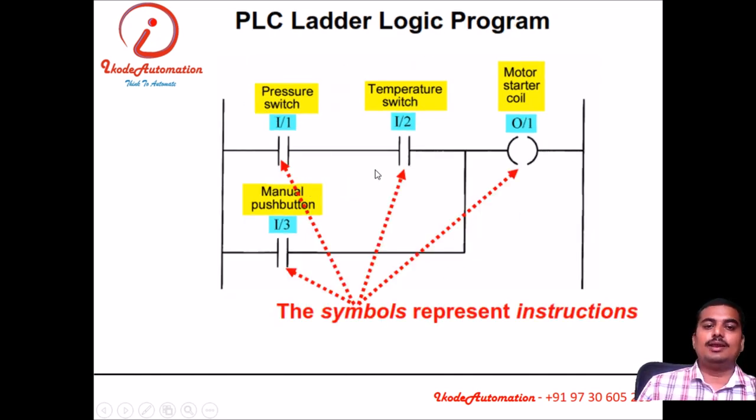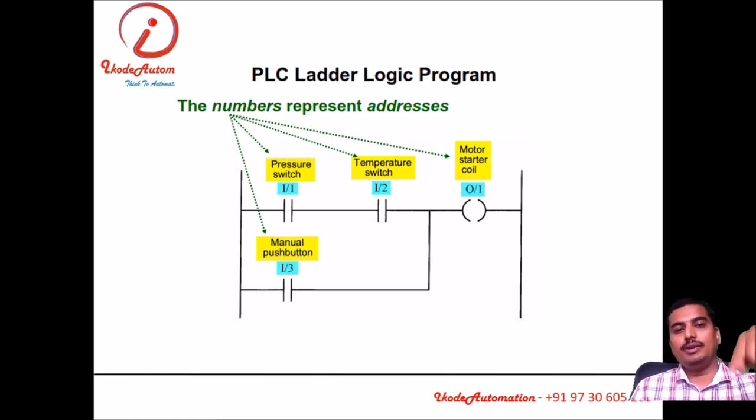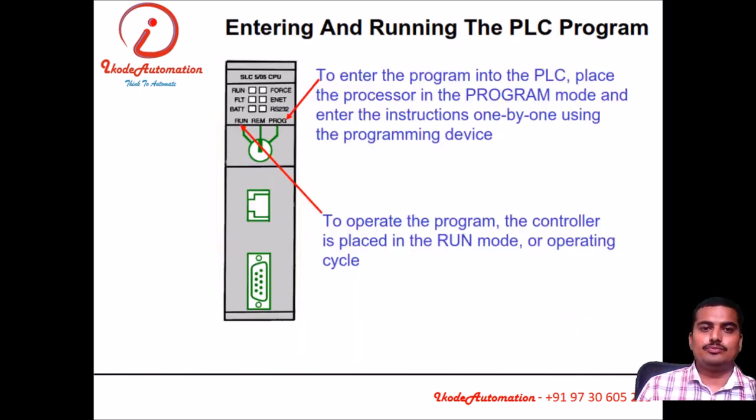I will get the similar result. Here the symbols represent the instructions, and the addresses represent at what pin number the physical devices are connected. So this is PLC ladder logic.